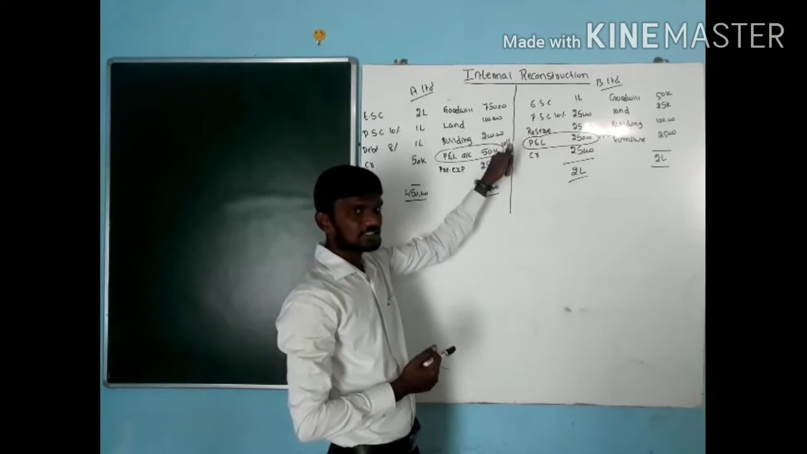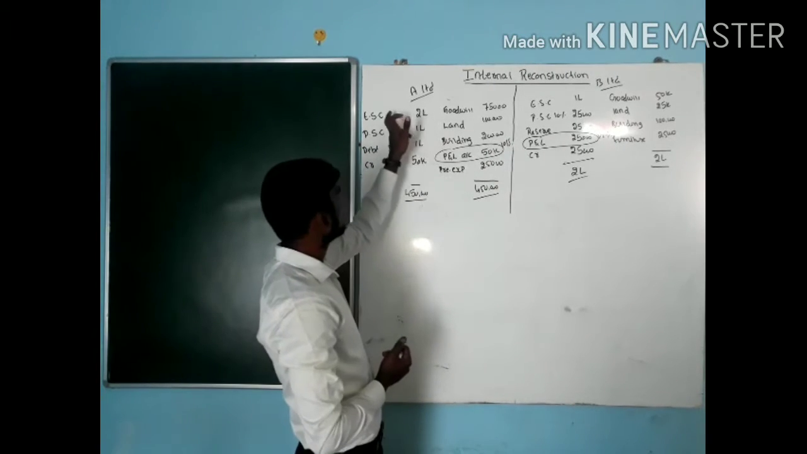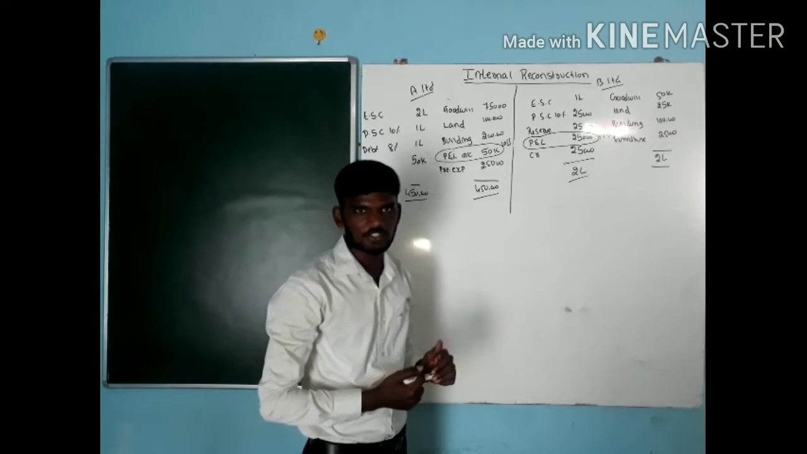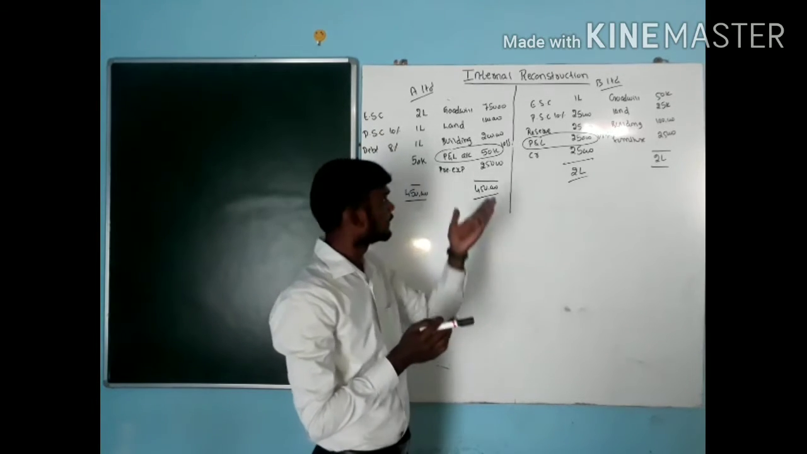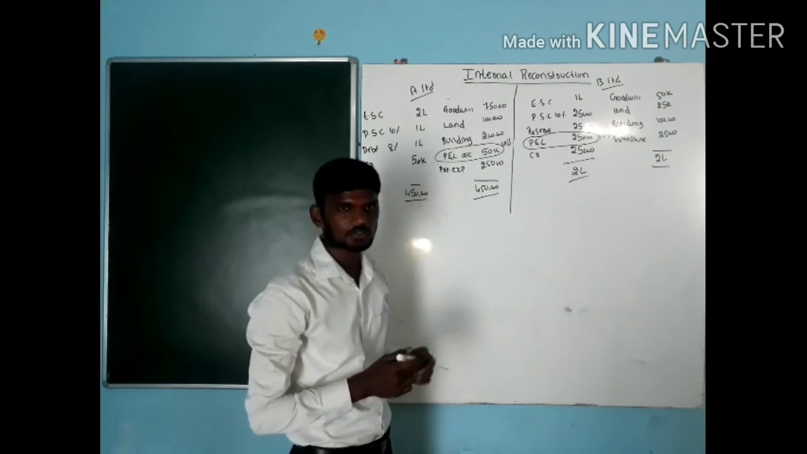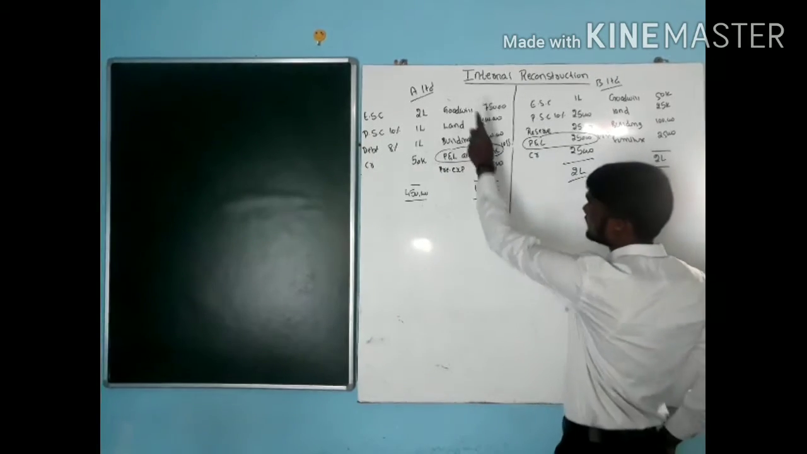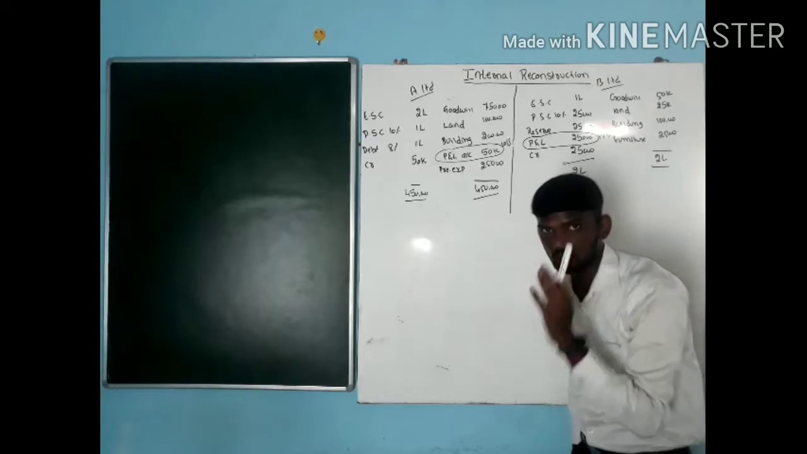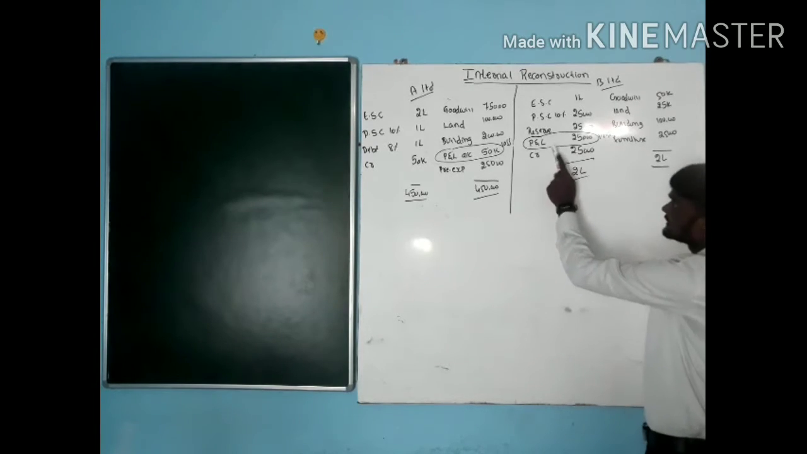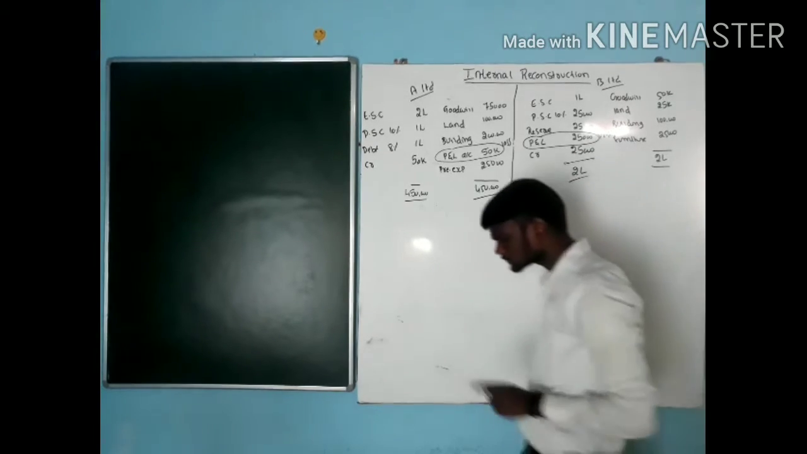Why? Because this loss has to be borne by whom? Equity shareholders as well as preference shareholders. So it's a kind of loss of an asset for the company. So as a common rule, any P&L account on the asset side is a kind of loss. If it is given on the liability side, it's a kind of profit.